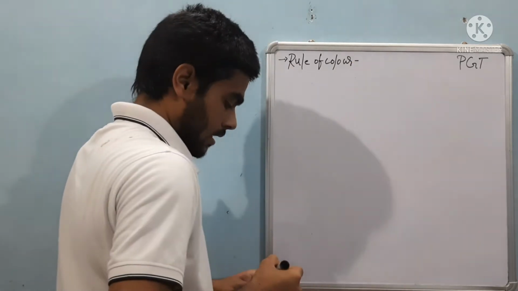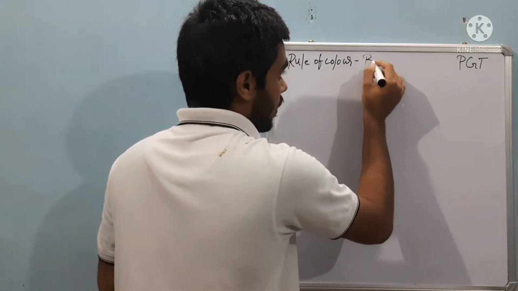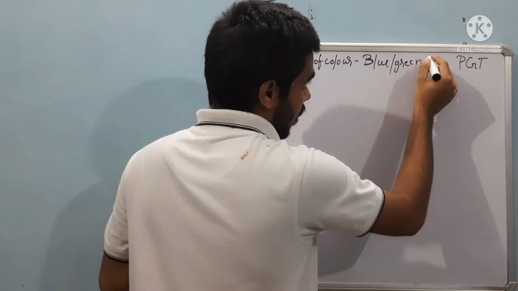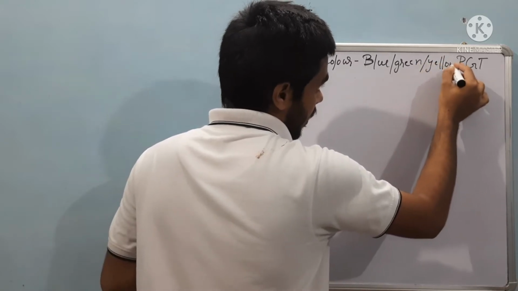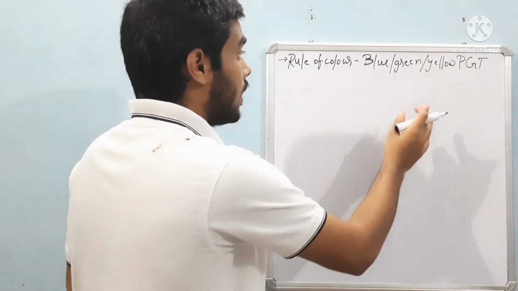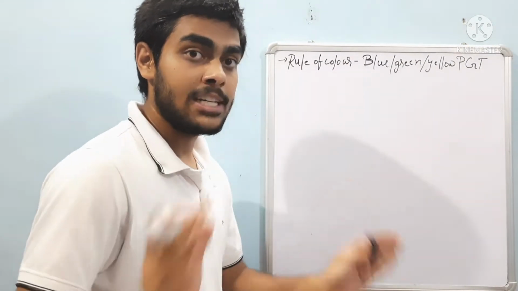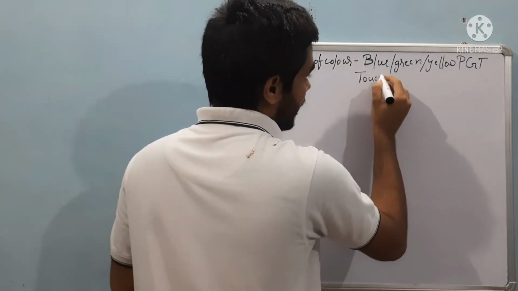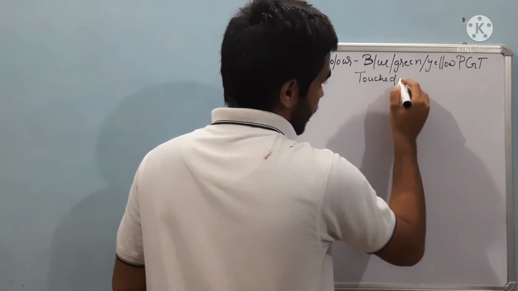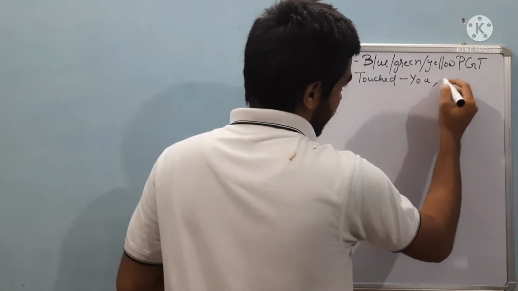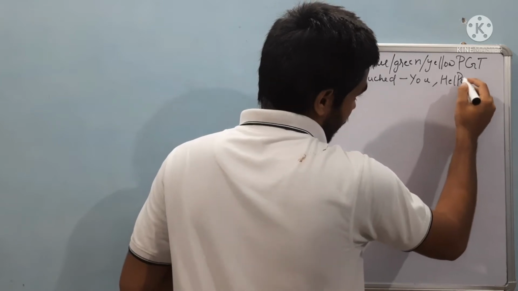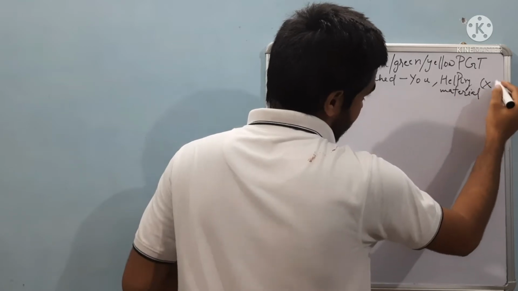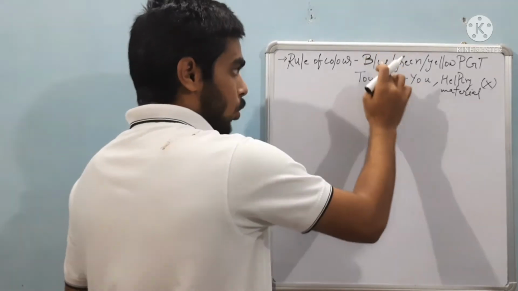In the rule of color, the blue color, the green color and the yellow color can be touched by you but cannot be touched by the helping material. It cannot be touched by helping material, but you can touch blue, green or yellow color.